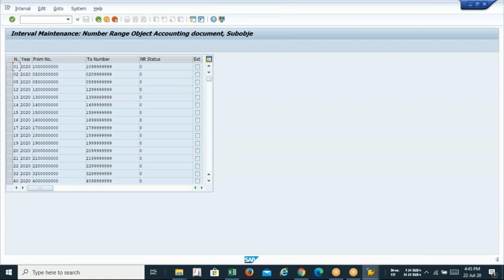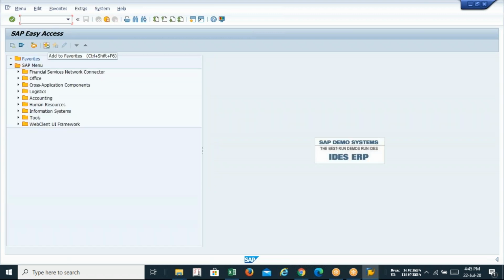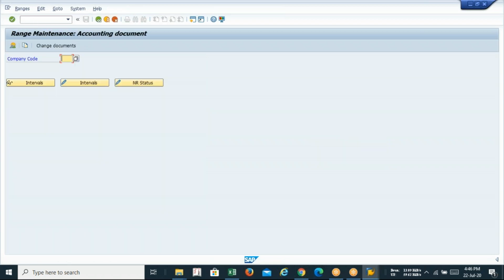So guys, if you want to display whether everything has been copied in your company code, whether every number range has been copied or not, the T code is FBN1. If you want to check in your company code whether all the number ranges have been properly copied, the T code is FBN1. FB, Facebook, N new, N for number, 1. FBN1. Press enter. And in company code, you just type your company code. So I am typing my company code Lava. LAVA. And now click on the display icon.